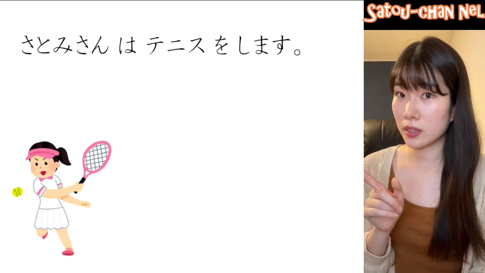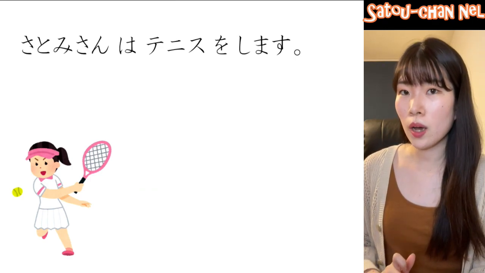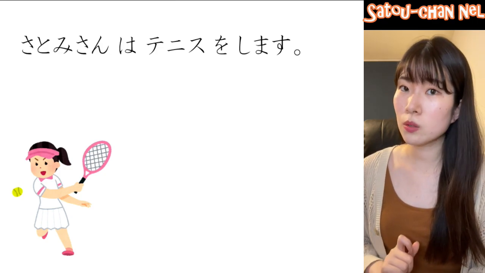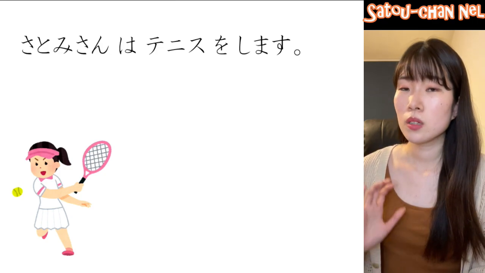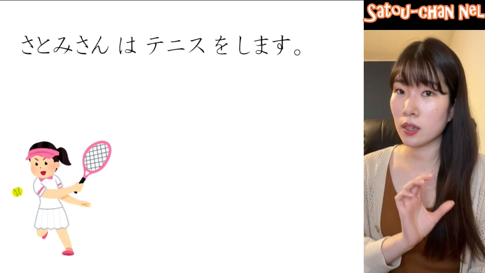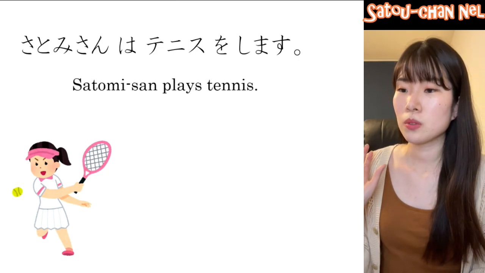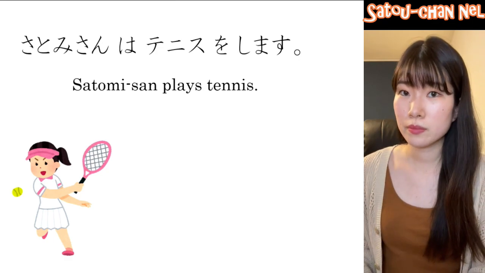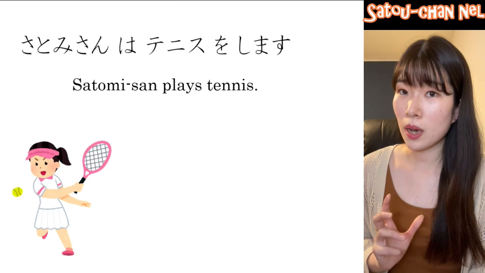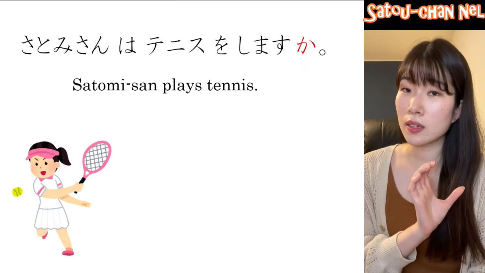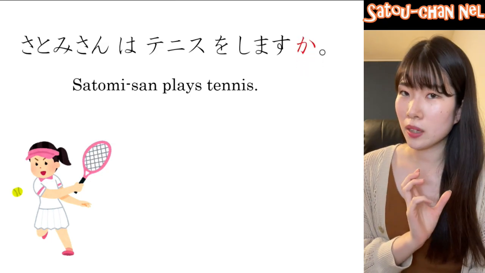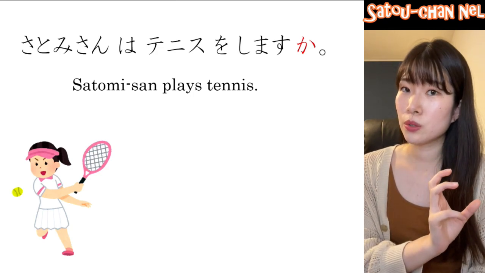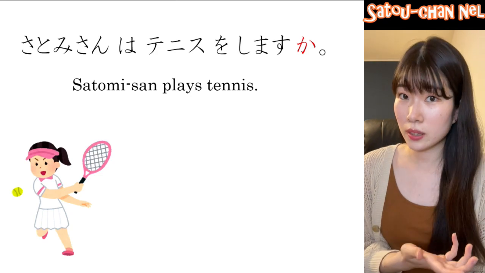Please translate this sentence. さとみさんはテニスをします。さとみ is a name and さん is a suffix. So, Satomi-san plays tennis. If I add a question mark か at the end, what does it mean? か is used to make a question sentence.